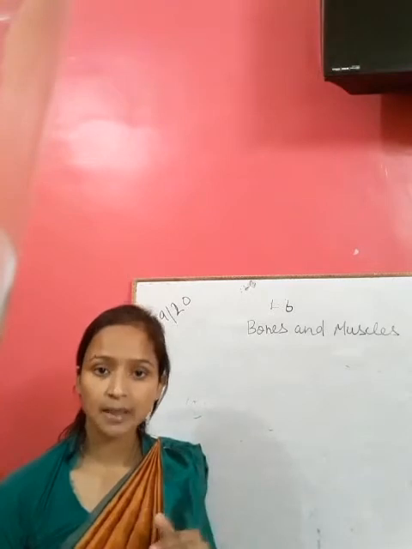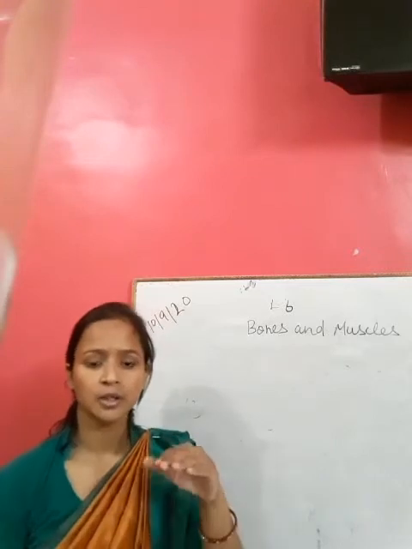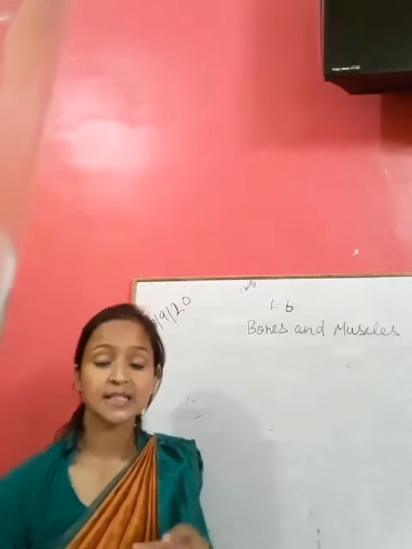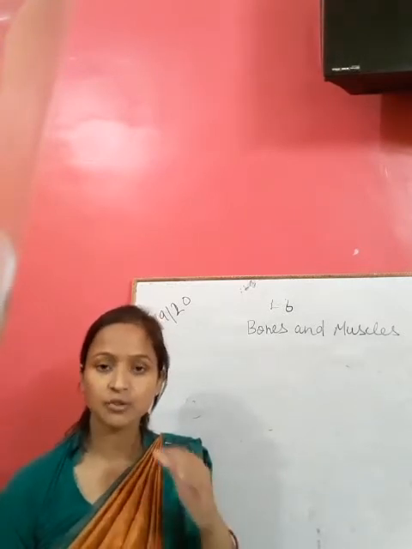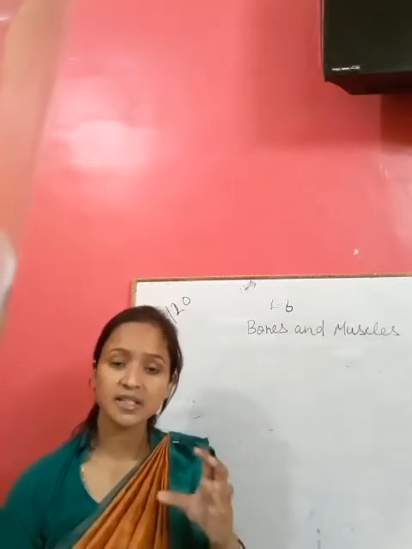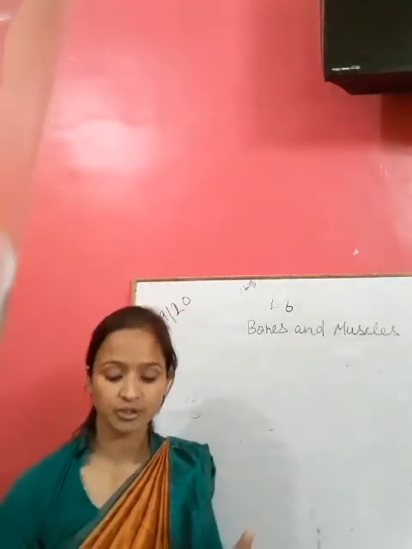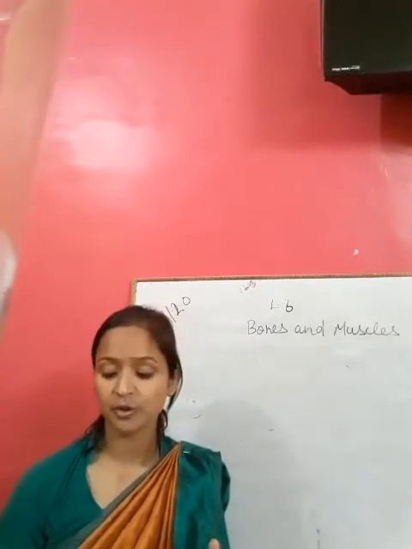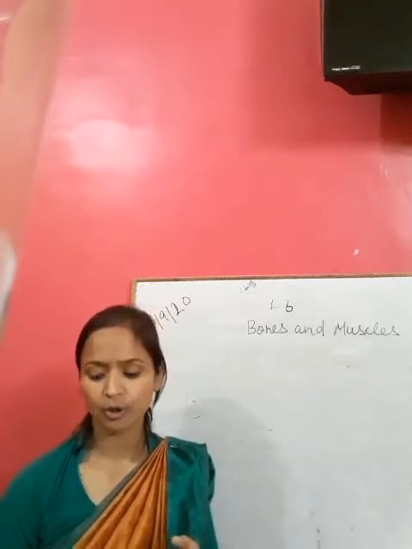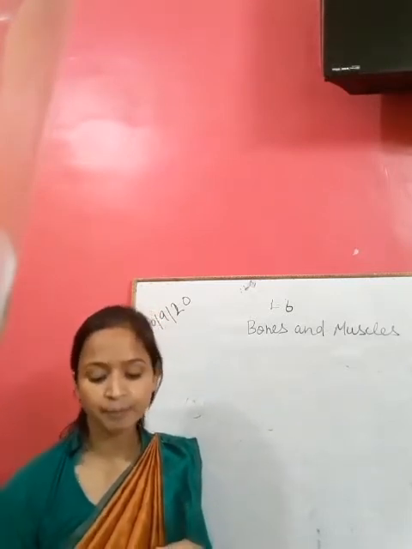If you press some parts of your body, you will feel certain hard structures inside the body, and also some soft structures around them. The hard structures inside the body are the bones, and the soft parts around the bones are the flesh. The flesh is formed of muscles. So we can say that our body is made up of bones and muscles.